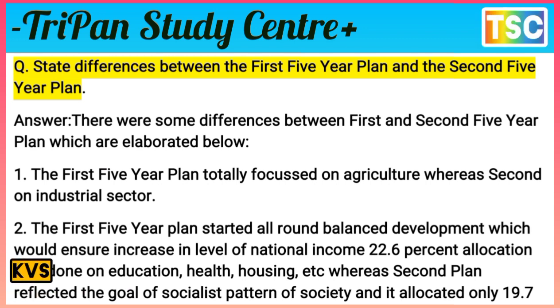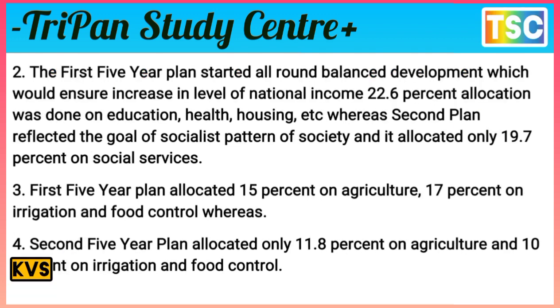First of all, the first five-year plan totally focused on agriculture, whereas the second focused on the industry sector. First agriculture, and second industry sector. The first five-year plan is important because it started all-round balanced development, which would ensure an increase in the level of national income.